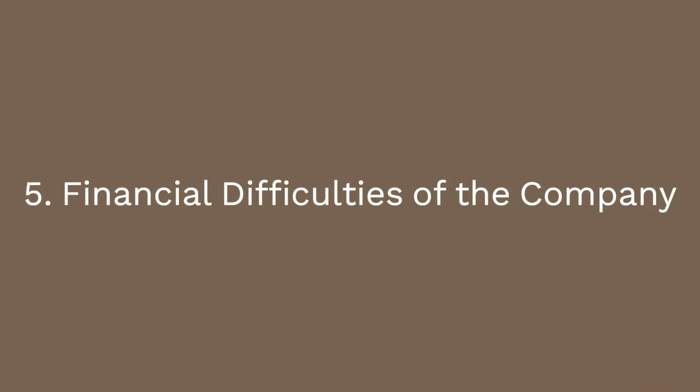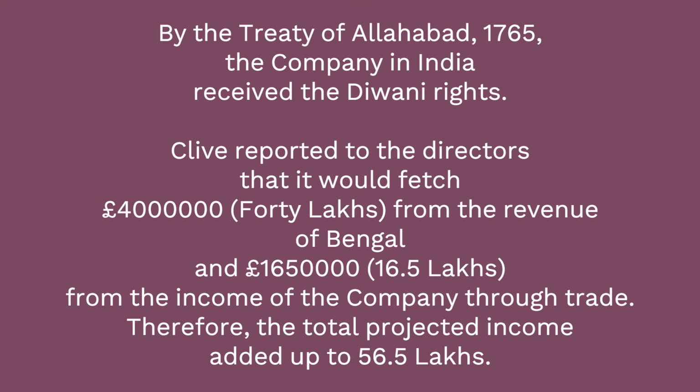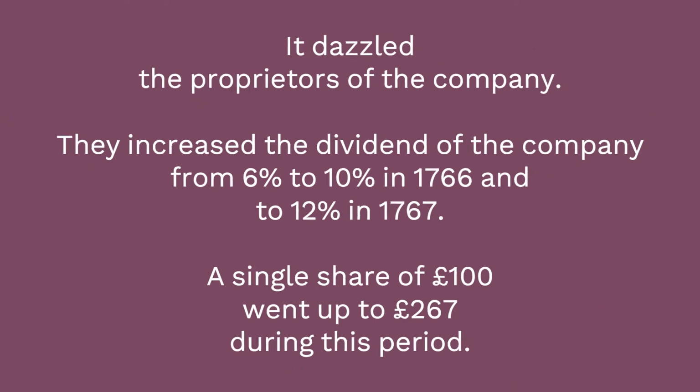5. Financial difficulties of the company. By the Treaty of Allahabad, 1765, the company in India received the Diwani rights. Clive reported to the directors that it would fetch 40 lakh pounds from the revenue of Bengal and 16.5 lakh pounds from the income of the company through trade. Therefore, the total projected income added up to 56.5 lakhs. It dazzled the proprietors of the company.